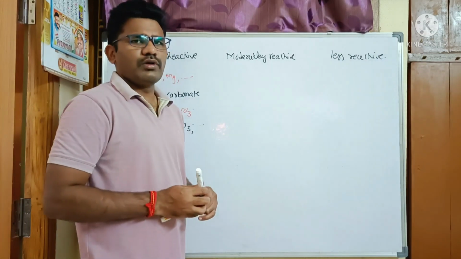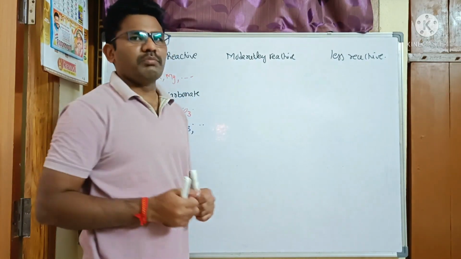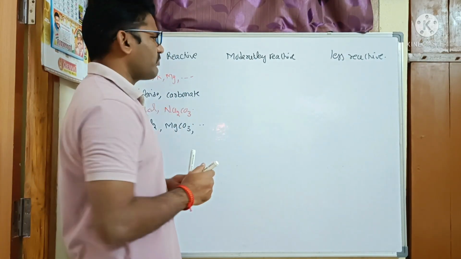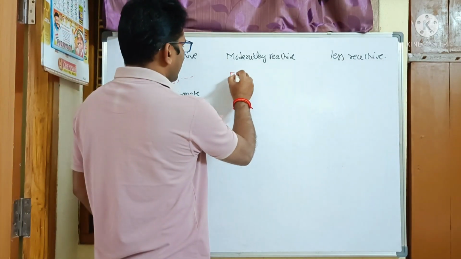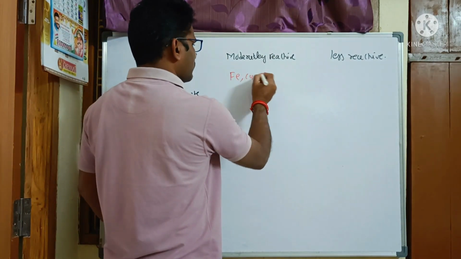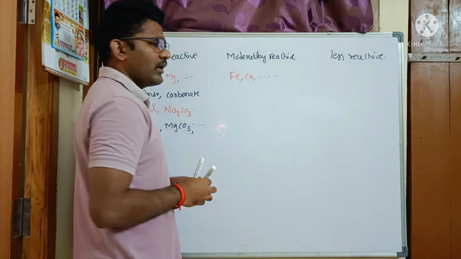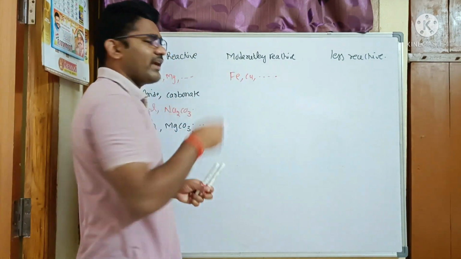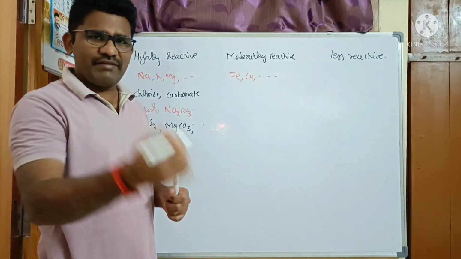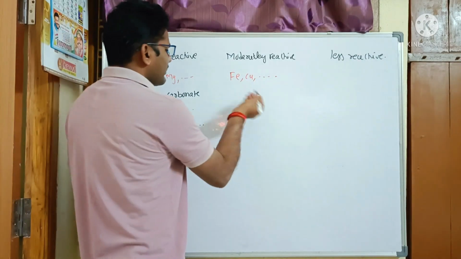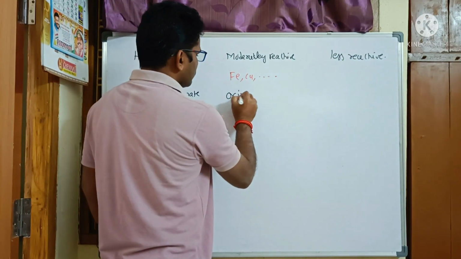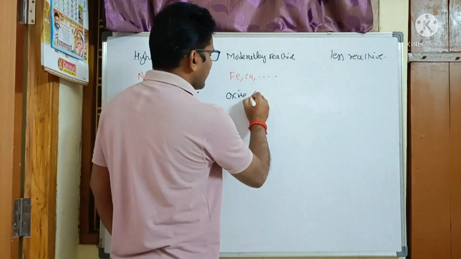Now let us try to understand moderately reactive metals. Examples of moderately reactive metals are iron, copper, etc. These moderately reactive metals are available in nature either in the form of oxides or in the form of sulfides.